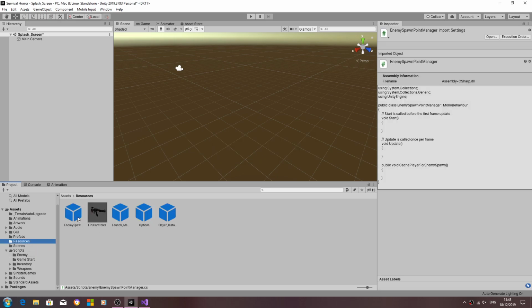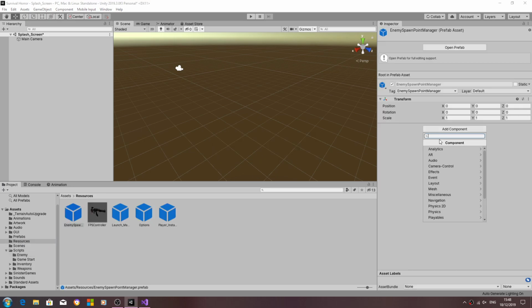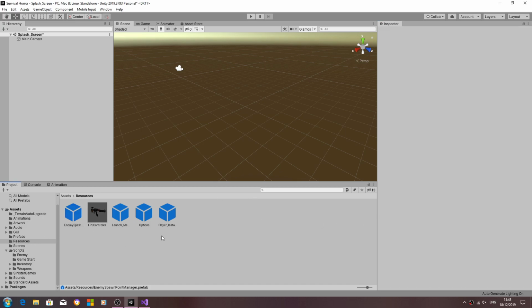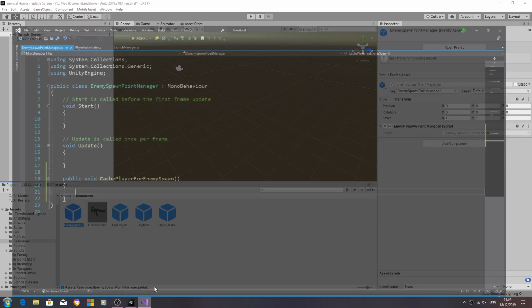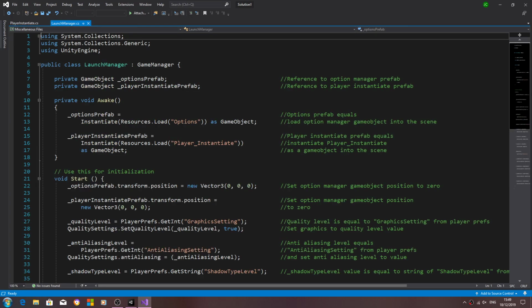We'll come back to the resources folder and we'll add that as a component. So there we go. And we obviously will be coming back to that script. But for now, we just need to get this loading when our game launches. So I'll actually close that for now.